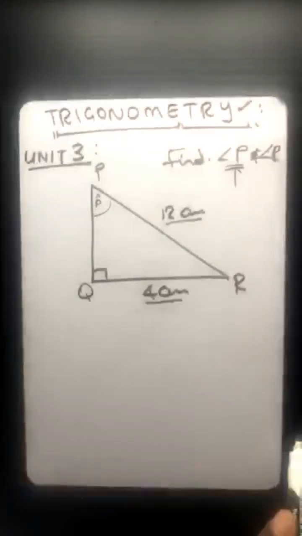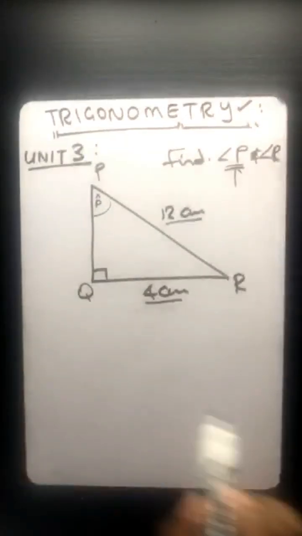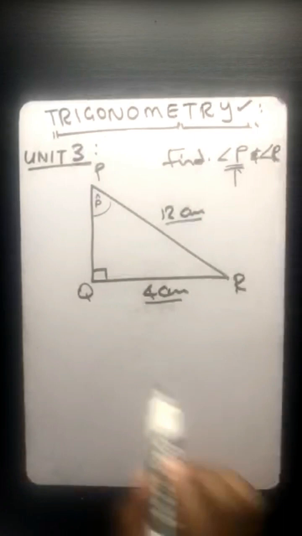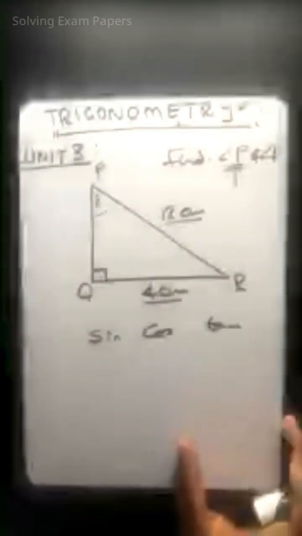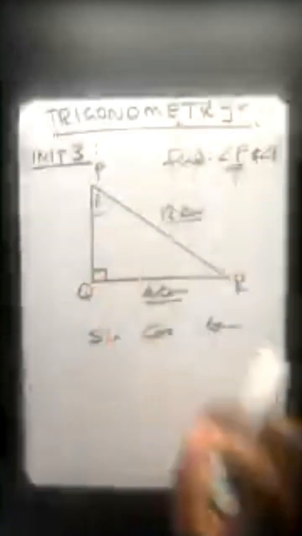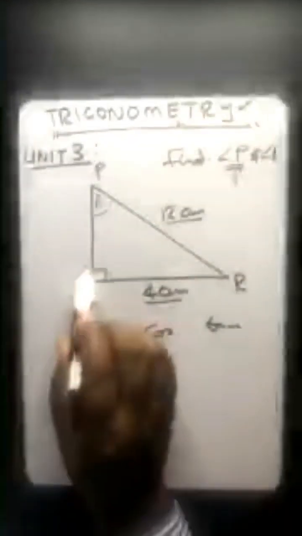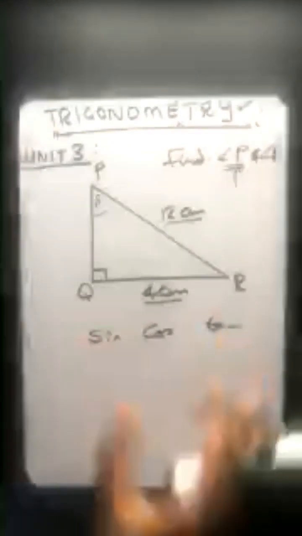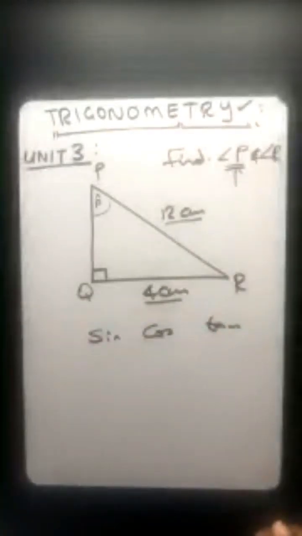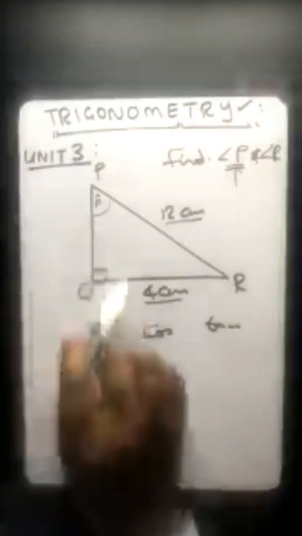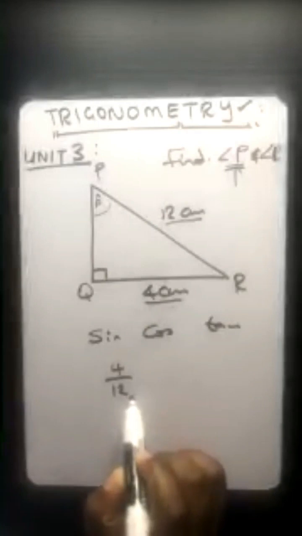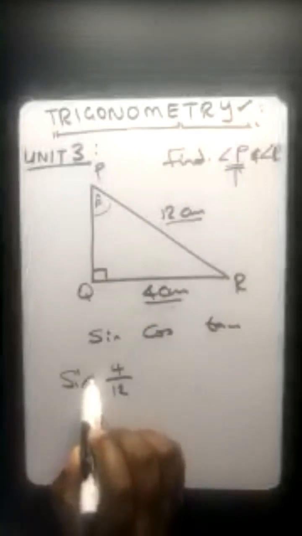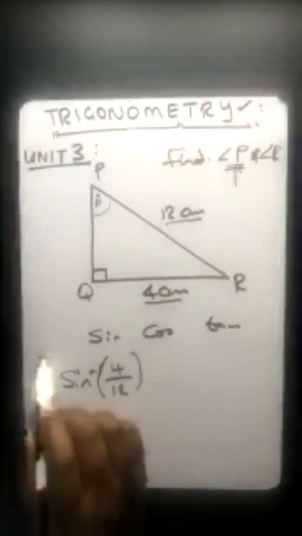So obviously, you need to know which trigonometric ratio, sine, cos, or tan. Why do you come to trig ratios? It's because you know this is a right-angled triangle. How do you know? Because of that. That's why you consult those. So let's see. I think for this one, you will obviously use sine because you have your opposite over hypotenuse, and then you find the inverse function of that. That's how you get your angle P.